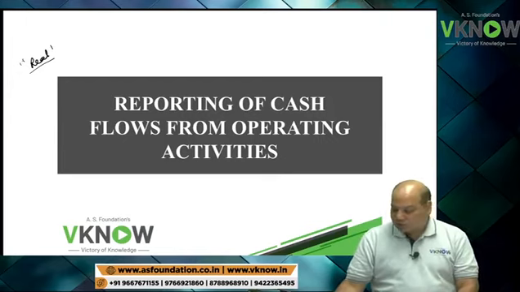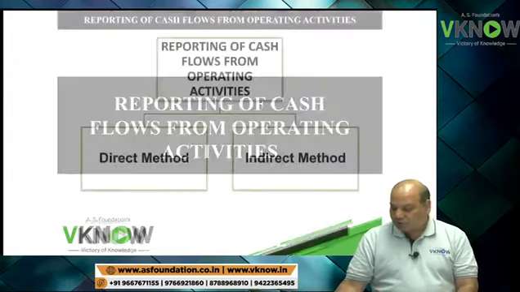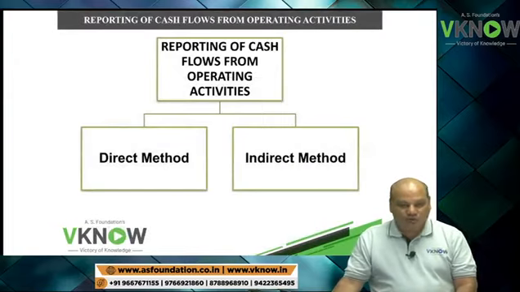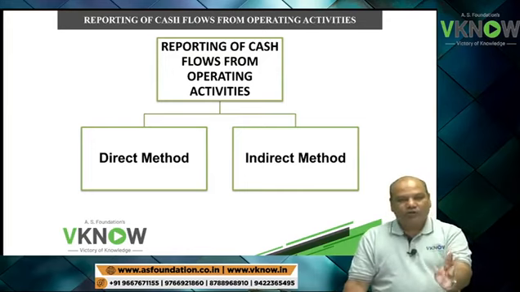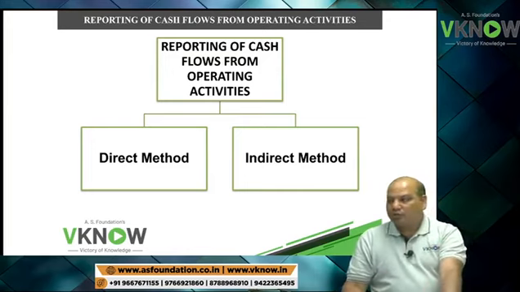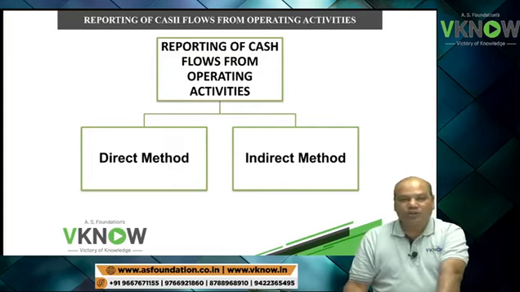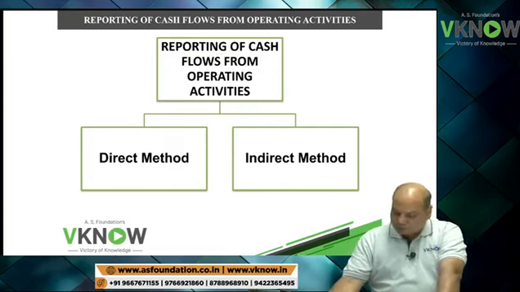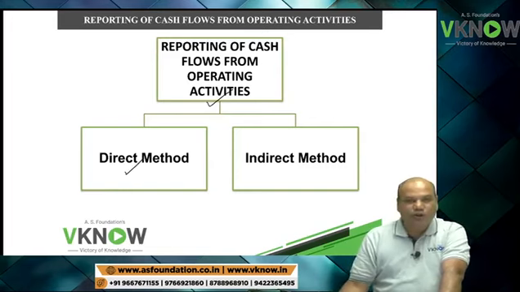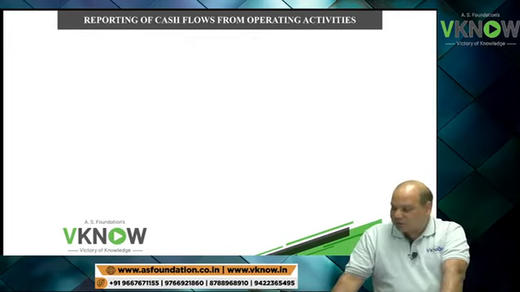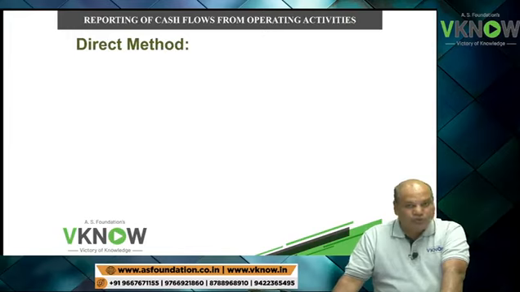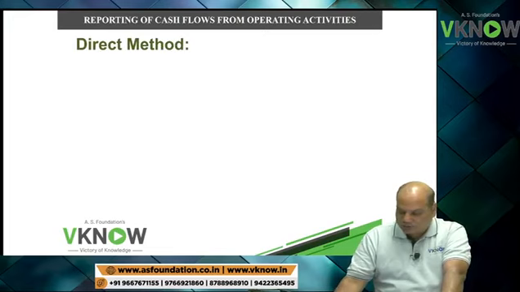The accounting standard 3 says cash flow can be reported in 2 ways. Cash flow from operating activity: investing and financing are same, but operating activity can be presented in 2 ways. Cash flow from operating activity can be presented using direct method or indirect method. Everybody should participate now. There are 2 ways to solve cash flow statement problem: direct method, indirect method.